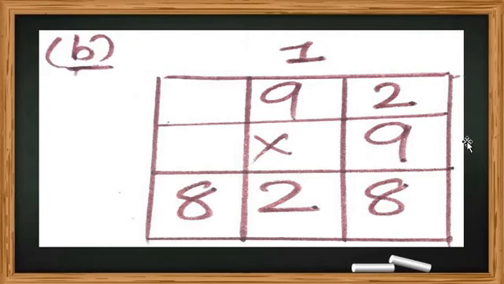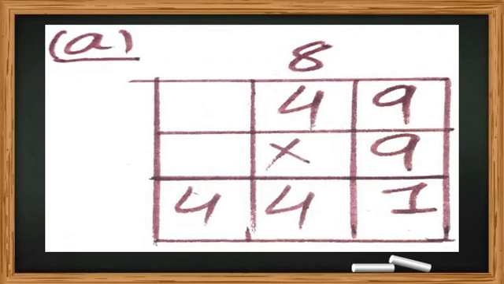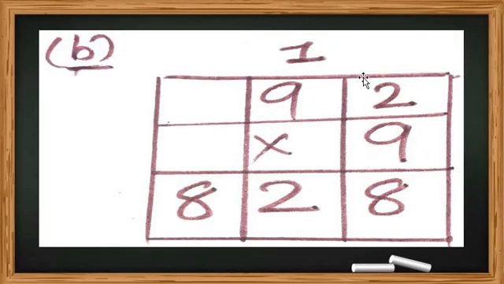First of all, what to do here? 9 2s are what, all students? 9 2s are 18. So 8 here, and 1 is a form of carry. Got my point, all students?